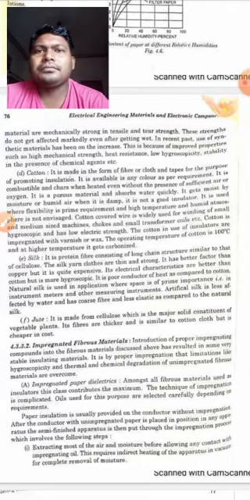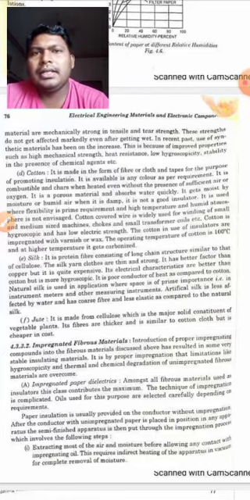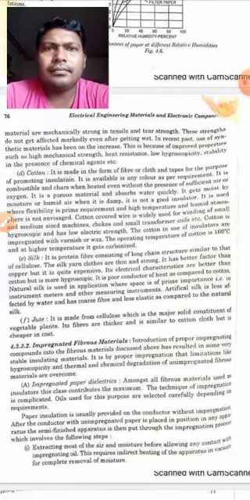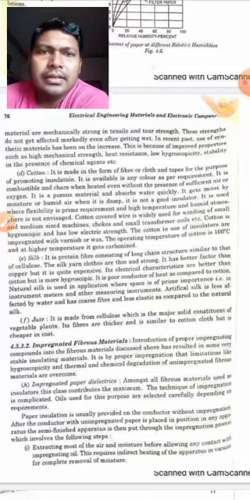And now, students, cotton. Cotton is made in the form of fiber or cotton and tapes for the purpose of providing insulation. It is available in any color as per requirement. It is combustible, and chars when heated without the presence of sufficient air or oxygen. It is a porous material and absorbs water quickly. It gets moist by moisture or humid air when it is damp.